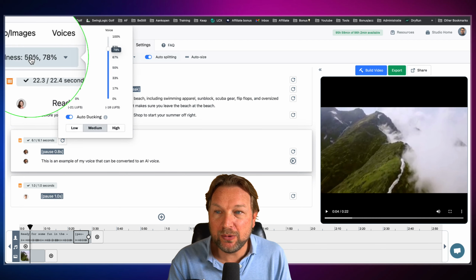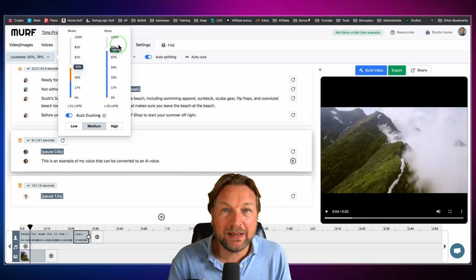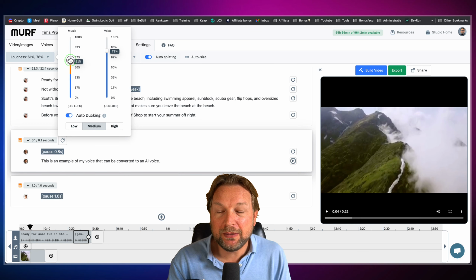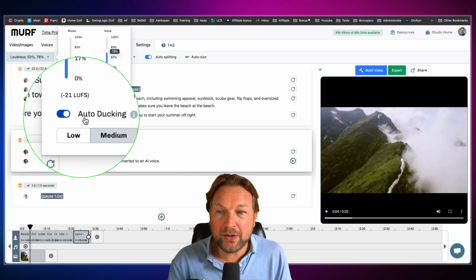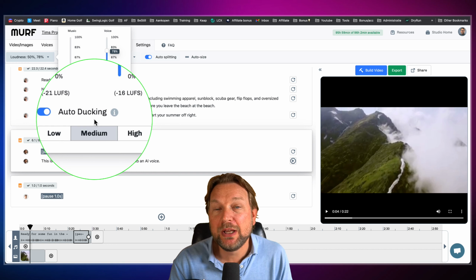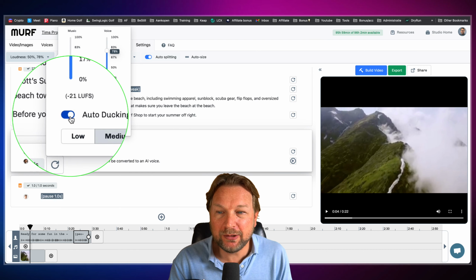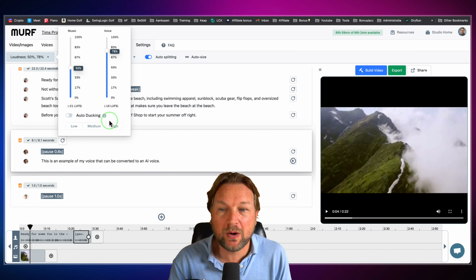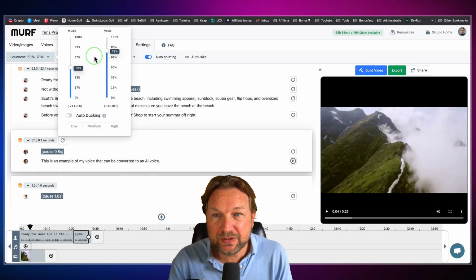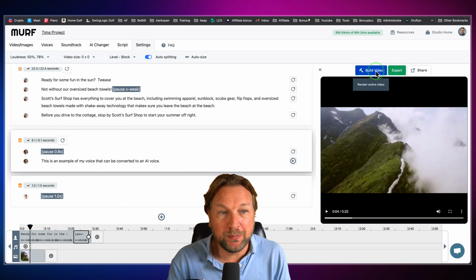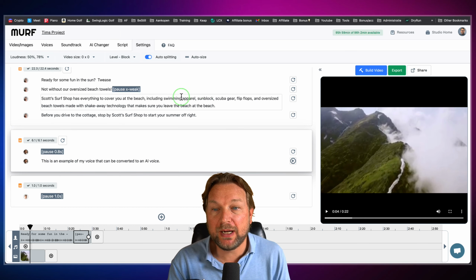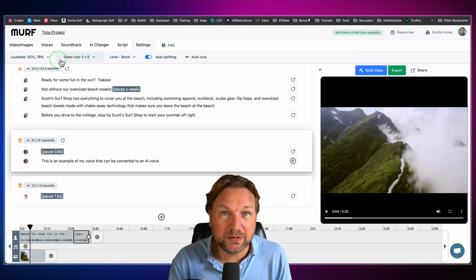So here you can set the loudness in here, where you can change the music and the voice style. So if you like to have a little bit more music, a little louder, and the voice a little less, you can change that in here, or the other way around. You can simply change that. And also it has auto ducking, which means that the audio will be automatically lower when the voice speaks. Personally, I don't like this option. I always disable this option because I want to decide myself the audio and voice level. And if you like to use this, you can simply change that in here, and then you can build your video or your voiceover, and it will be the same as the settings that you specified in here.